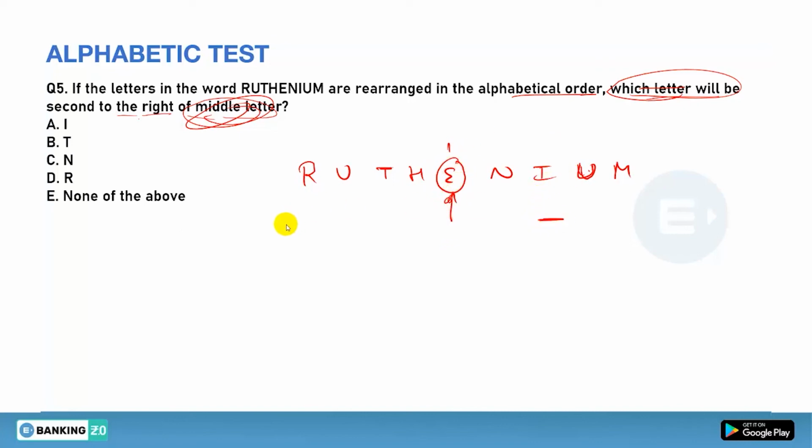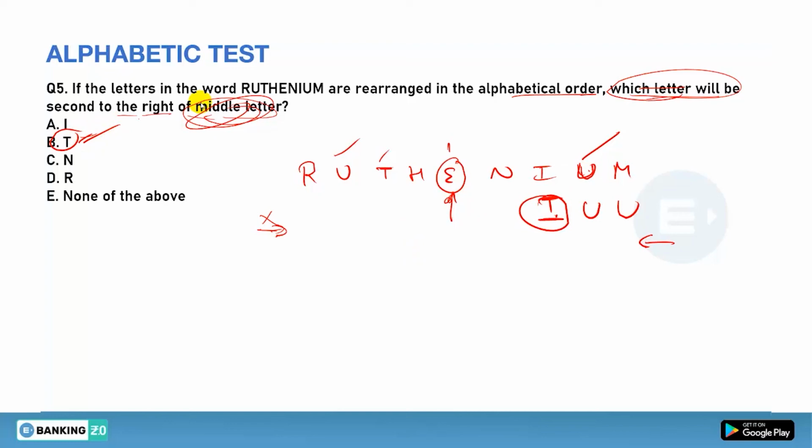Okay, so why start from the left? There is no need, just start from the right. You have to see the word that will come last, so there will be U and U, that is for sure, and before that it is obvious it will be T there, so the letter is T, that will be option number B. That's it, done.